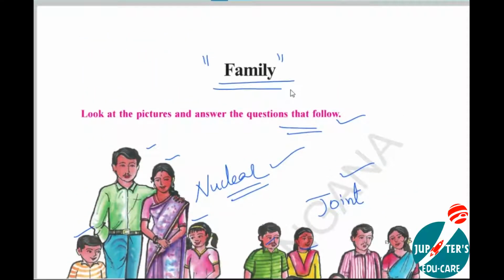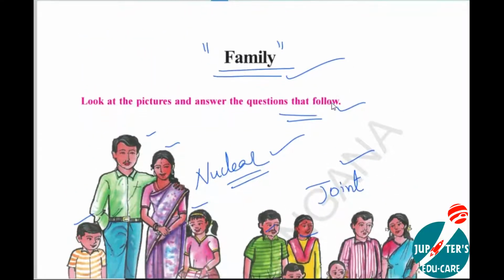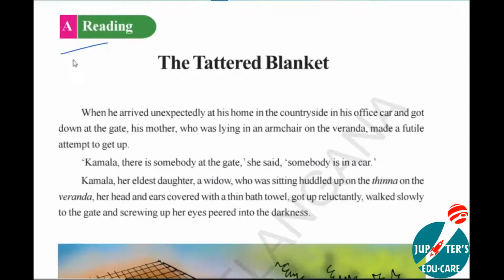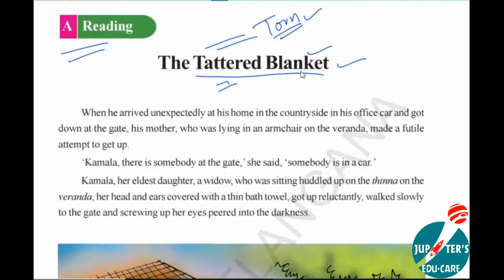Let us have the family lesson. Let's enter into our reading A. The Tattered Blanket. Title. See, tattered means torn. A torn blanket. What does it mean? Based on the title, we will understand something, right? It might be about a blanket or something else that was tattered.